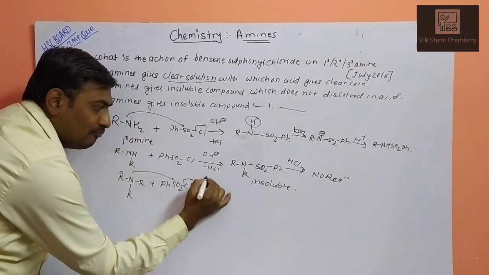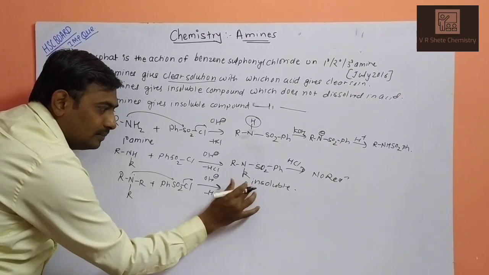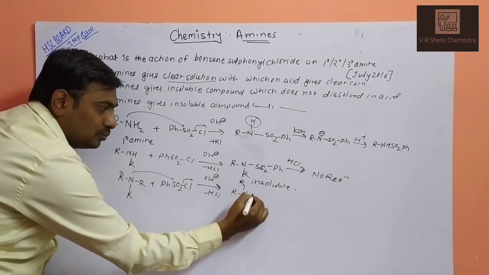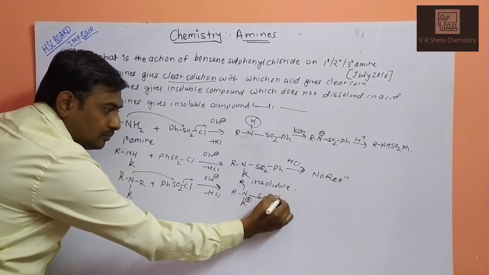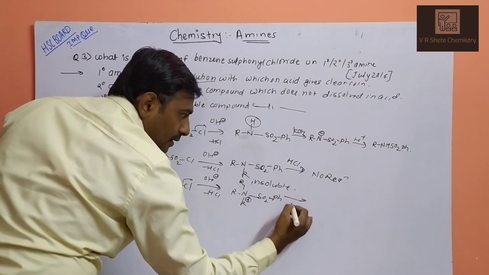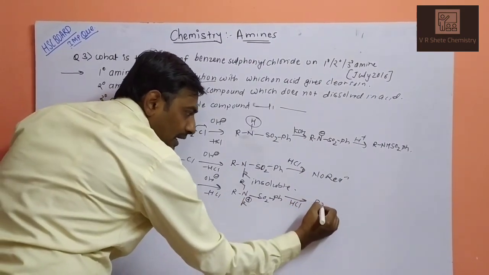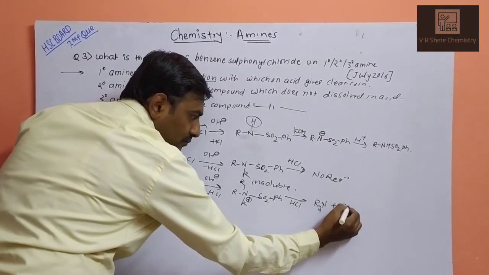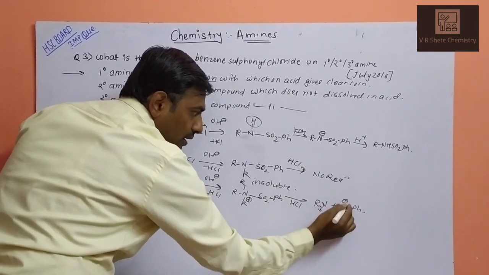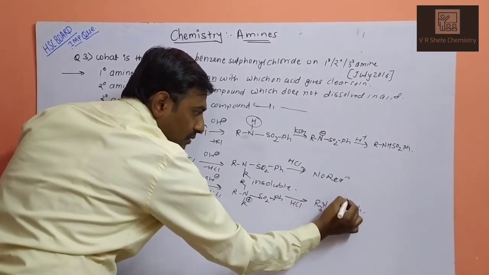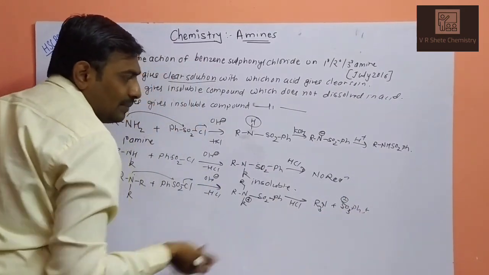You will get R3N+ SO2Ph, so it's a quaternary salt, which on acidifying will again form R3N tertiary amine plus PhSO3H, and Cl minus will be the byproduct.